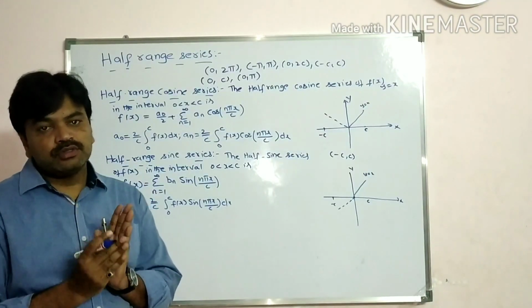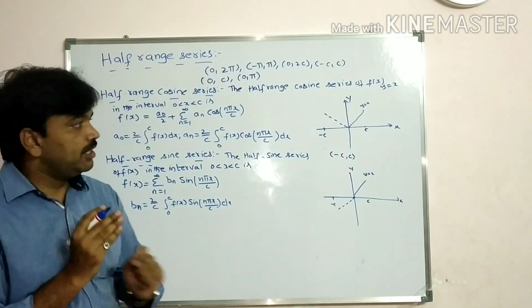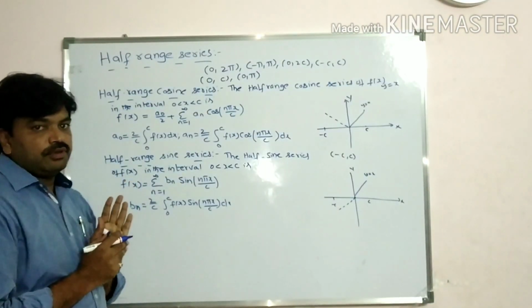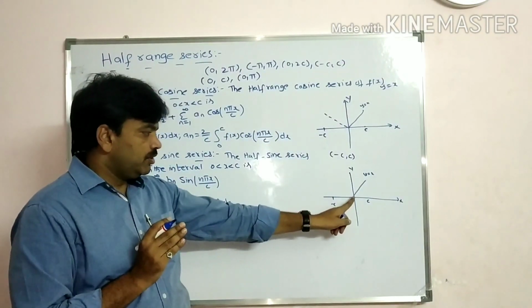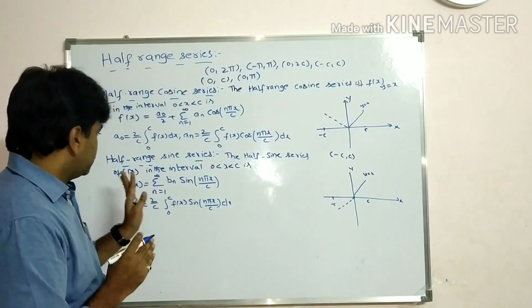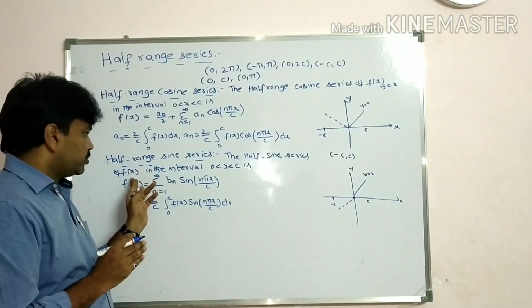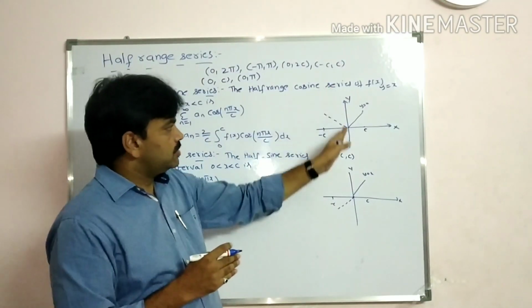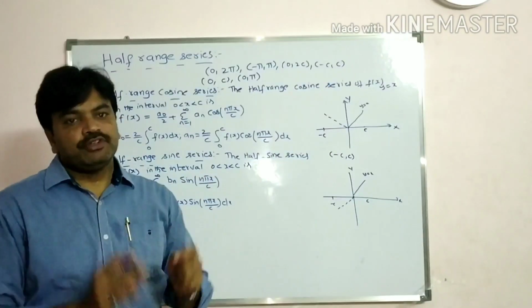Then the given function is odd. If the curve is symmetric about the origin, it is an odd function. If it is symmetric about the y-axis, the given function becomes an even function.